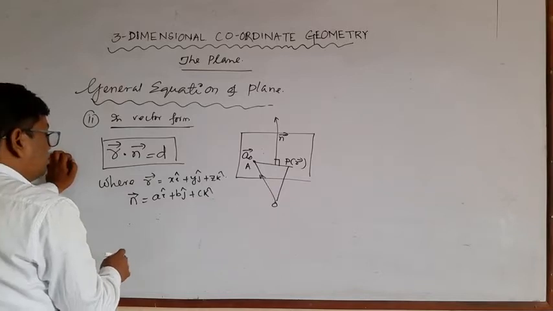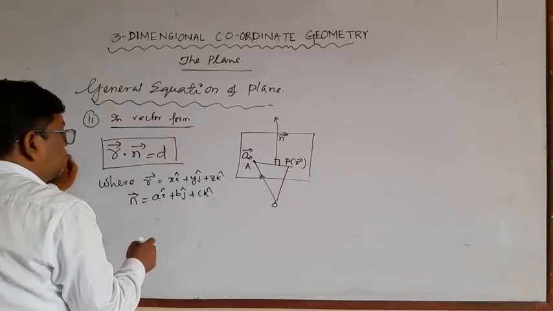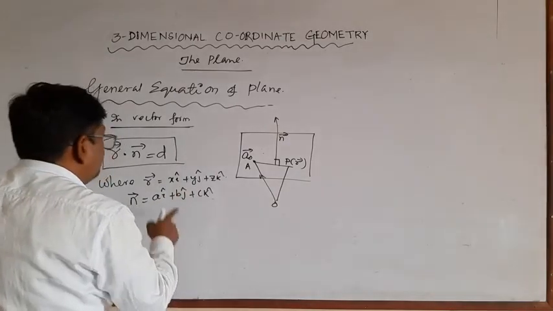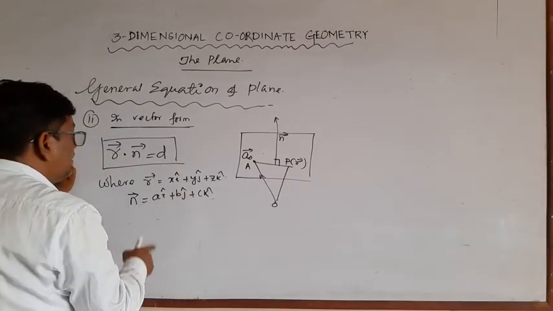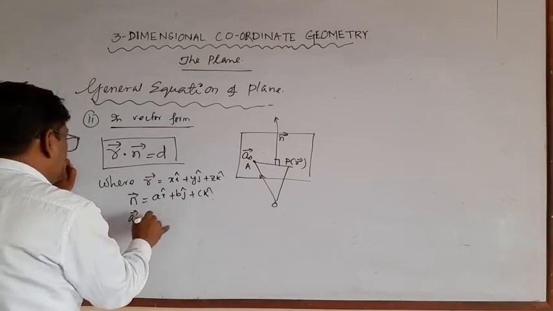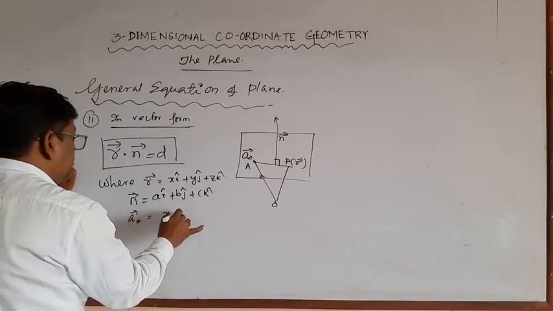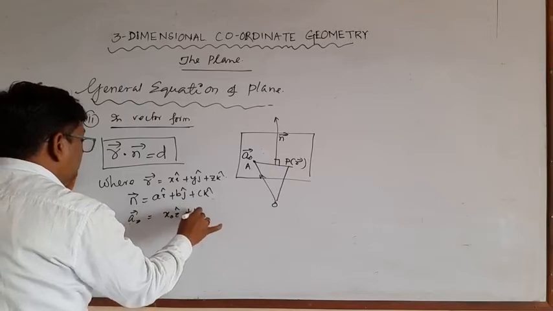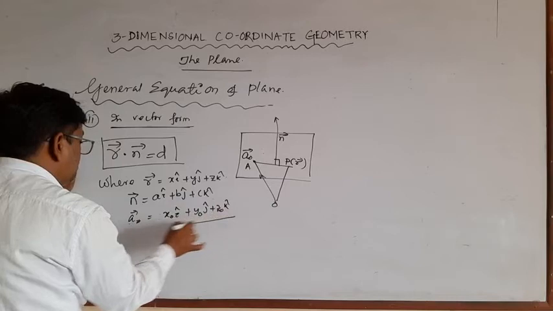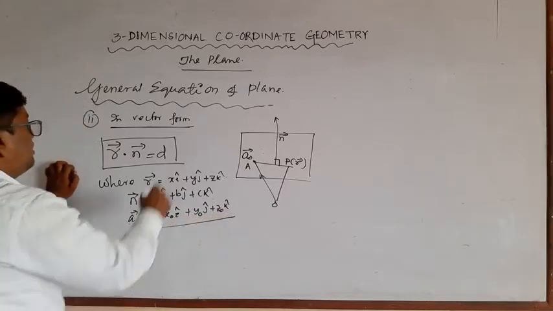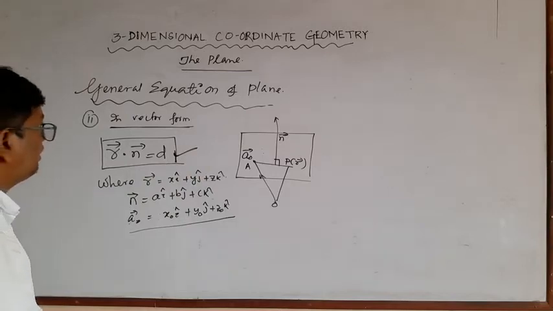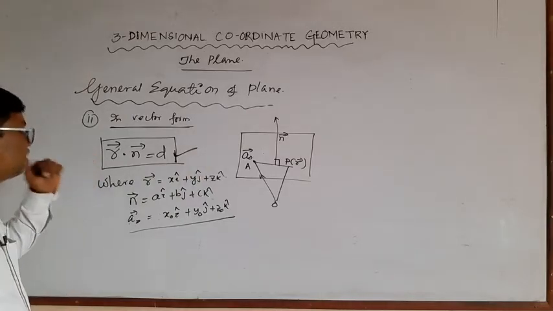A naught vector is equal to x naught i cap, y naught j cap, z naught k cap. This is the important thing, that is the general form of the equation of plane in vector form.